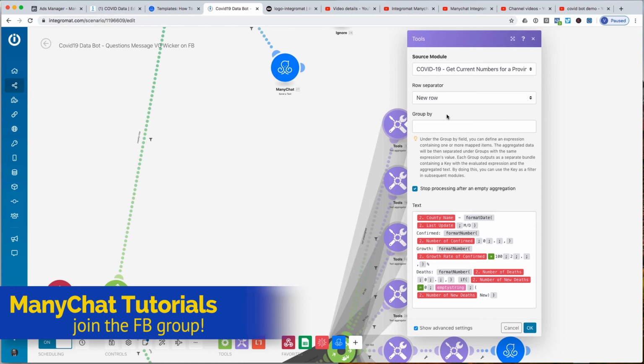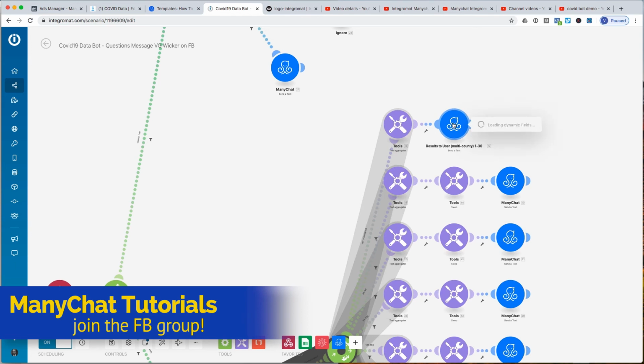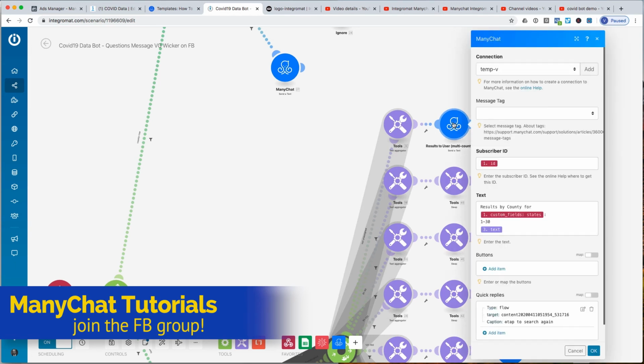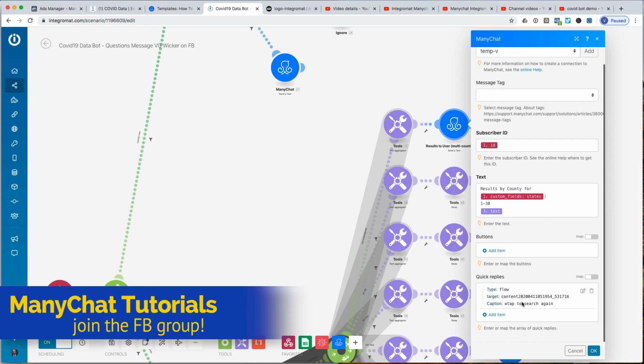And what we're going to do, we're going to send it as a message, but that's going to create 30 new rows stacked one on top of the other, on top of the other, on top of the other. And that's just going to be sent as this sort of placeholder for that. See, as I mouse over it and that pulsates over there on the top, that means that's where it's coming from. What that means is I'm going to have 30 results that are going to appear where this does, top to bottom, right? And that's how we do it, and then we send it out, and they can also do a quick reply to search again, and we'll see how that works when we're done with this.